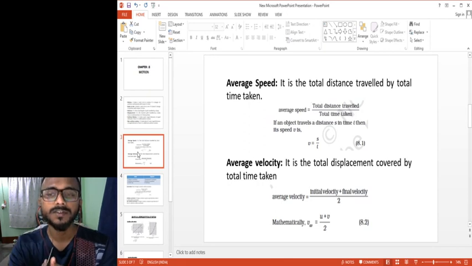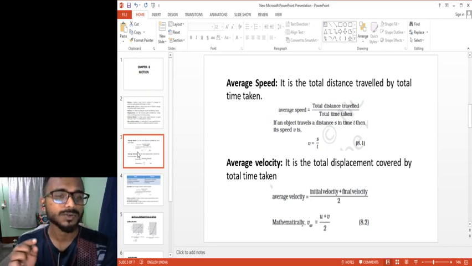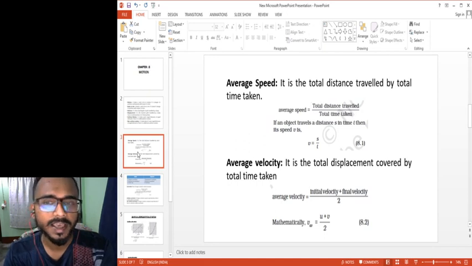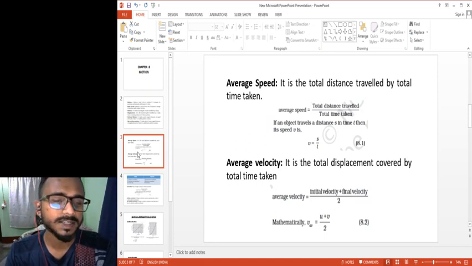What is the distance traveled? Suppose from here to here it is 5 meters. What is the time taken? It is 1 second. So the speed will be 5 meters per second. You can see on the screen it says average speed is equal to total distance traveled divided by total time taken.